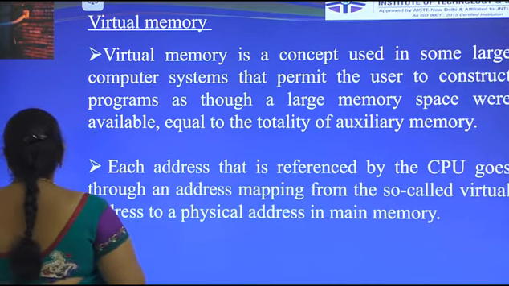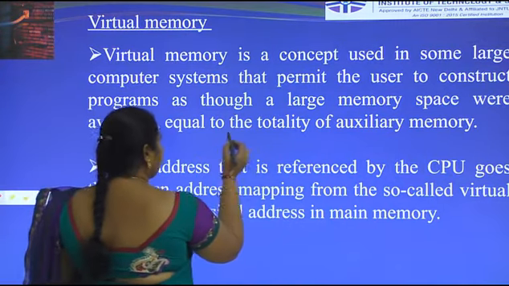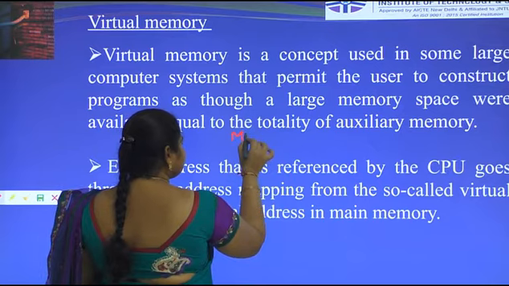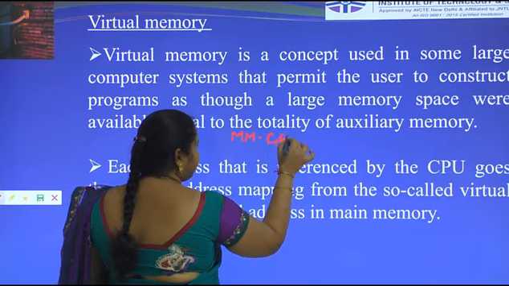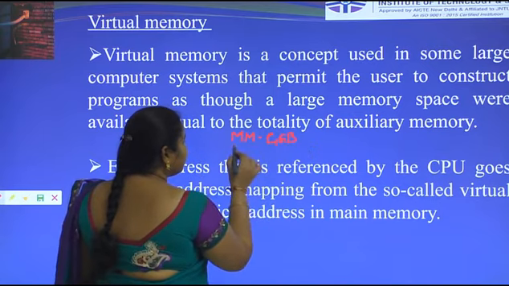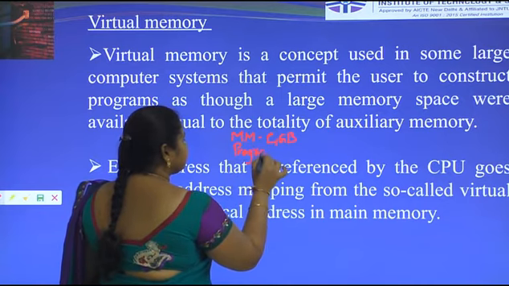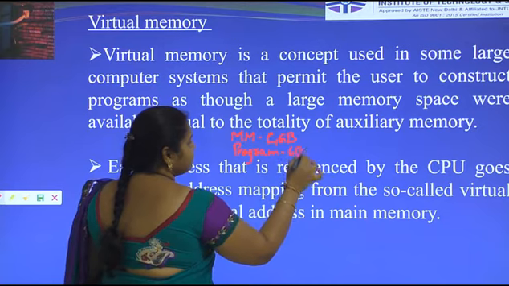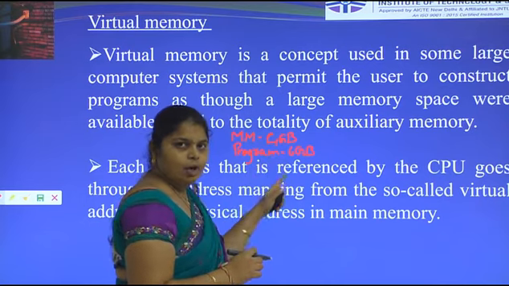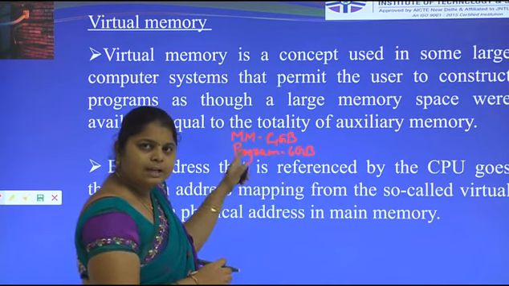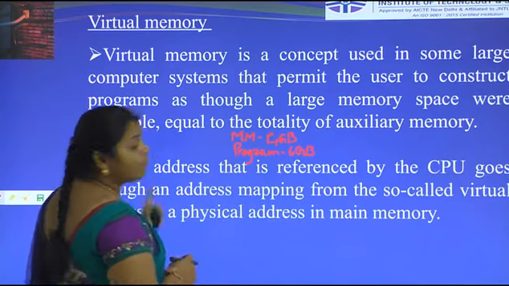For example, what is virtual memory? Main memory has 4 GB, but the program contains 6 GB. Main memory has 4 GB of space and the program has 6 GB size. Here the problem occurs: the memory is smaller than the program size. This problem we have to solve with the help of virtual memory.